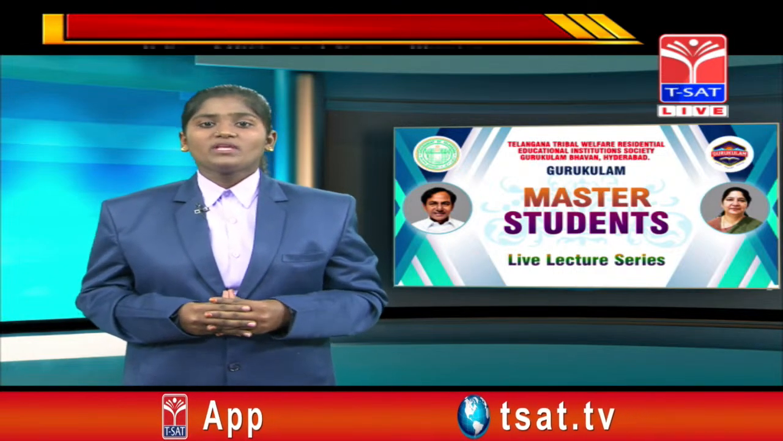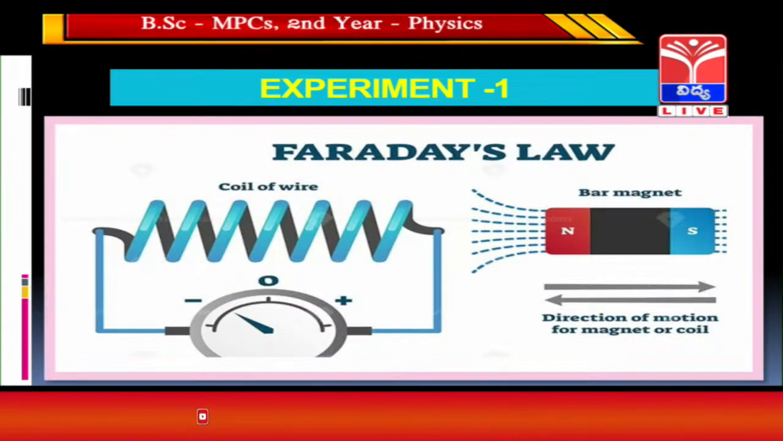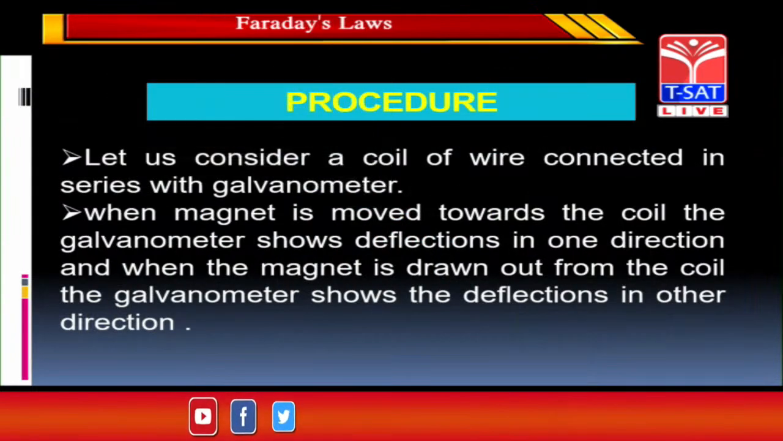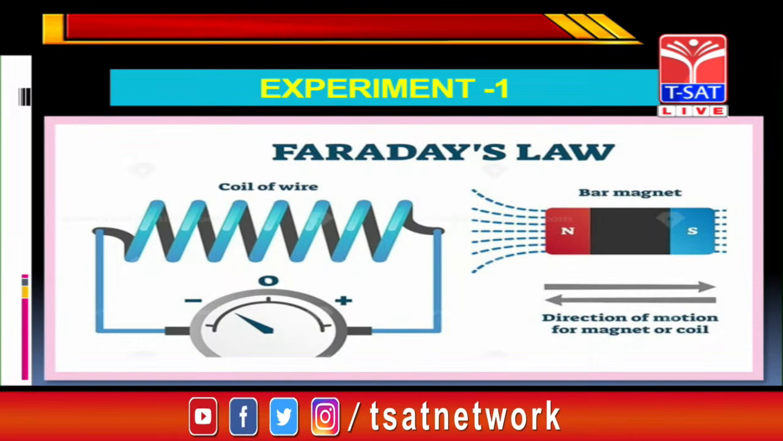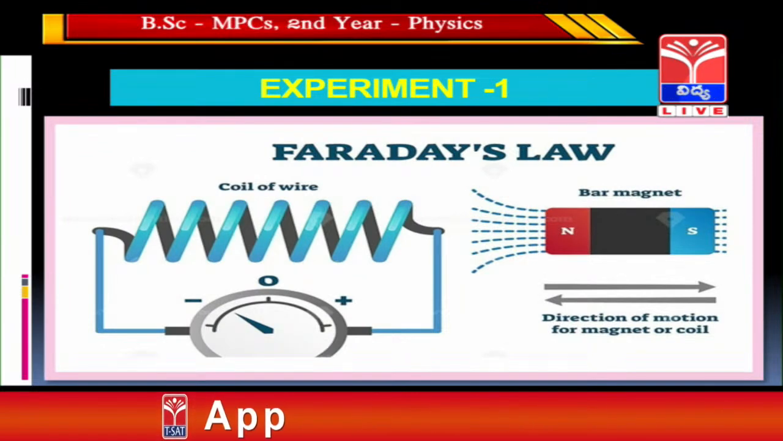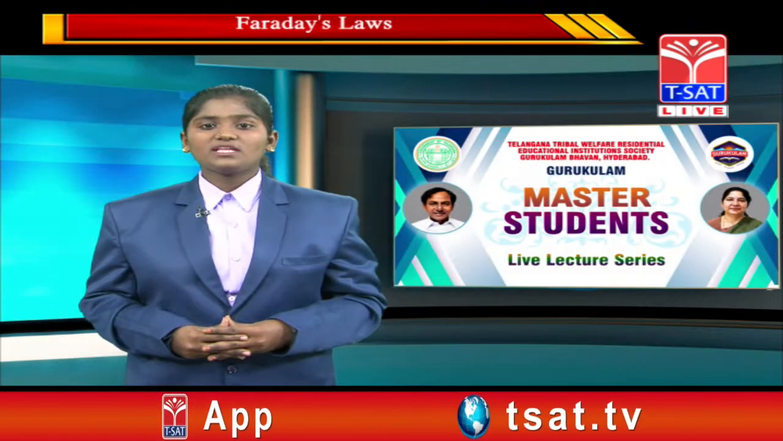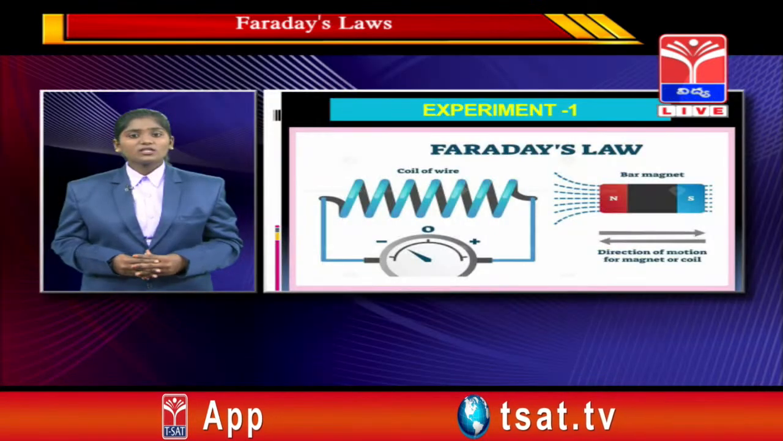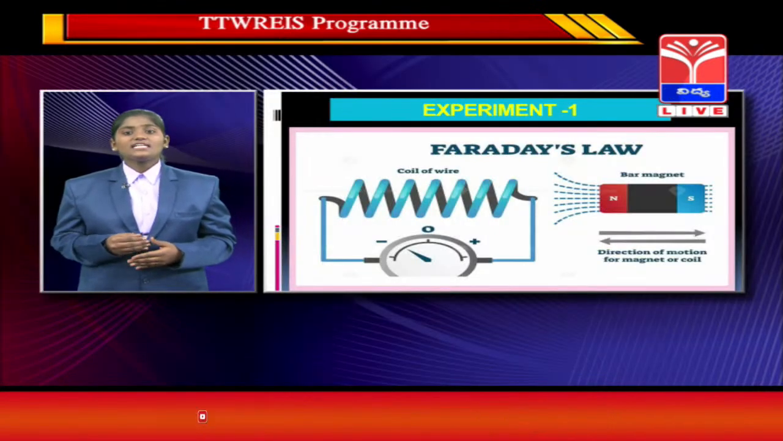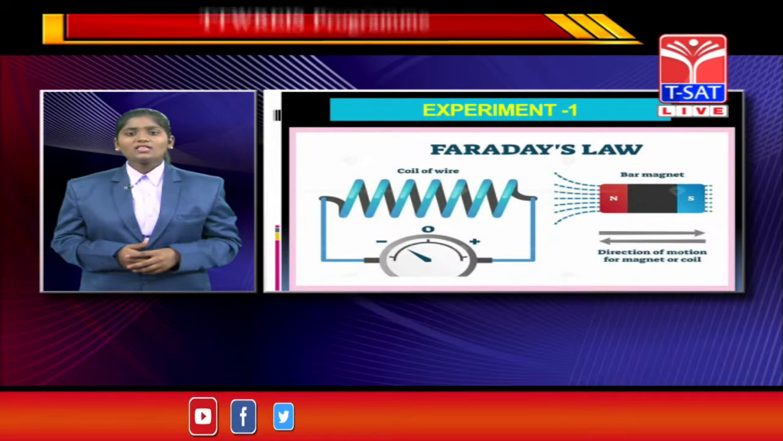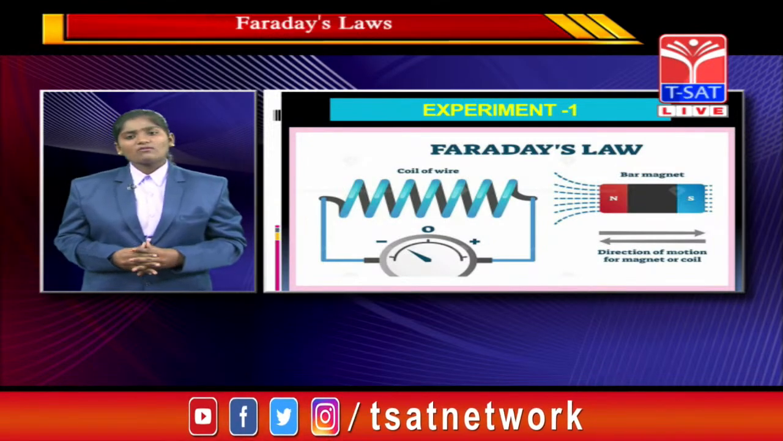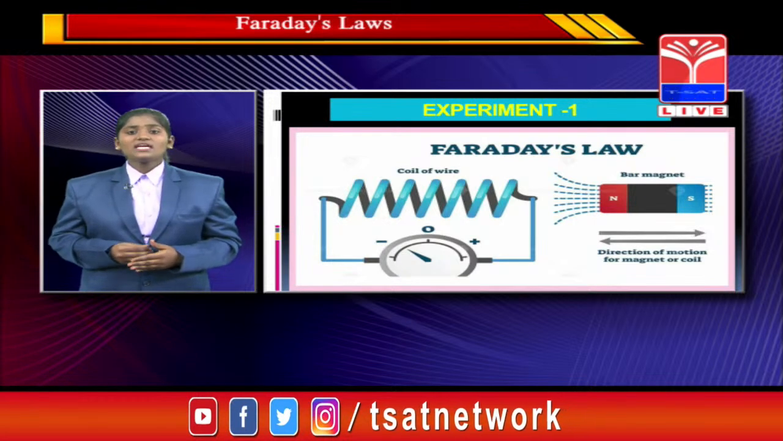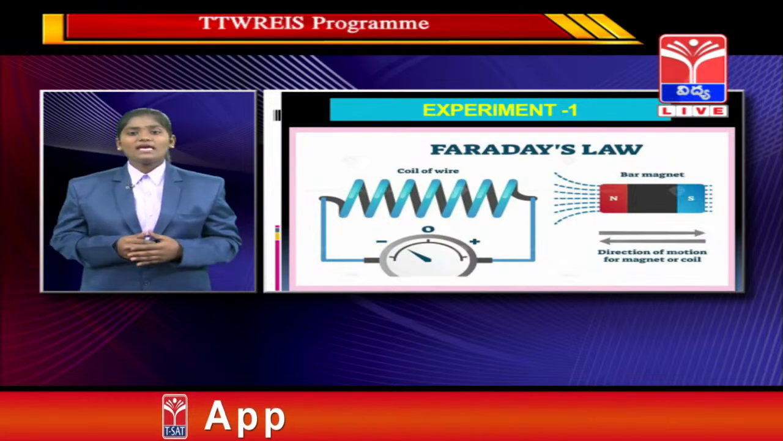Experiment number 1. Here we are seeing a diagram. Let us consider a coil of wire connected in series with a galvanometer. We are seeing here there is a coil, and the coil is connected with wires. The wires are connected in series connection, and the coil is also connected with the galvanometer. What does the galvanometer do? It shows deflections depending on the current.